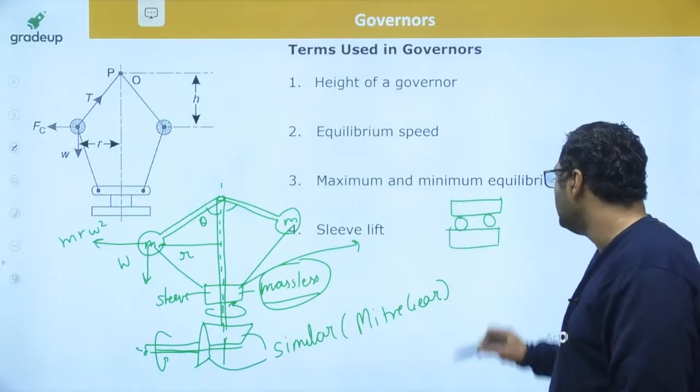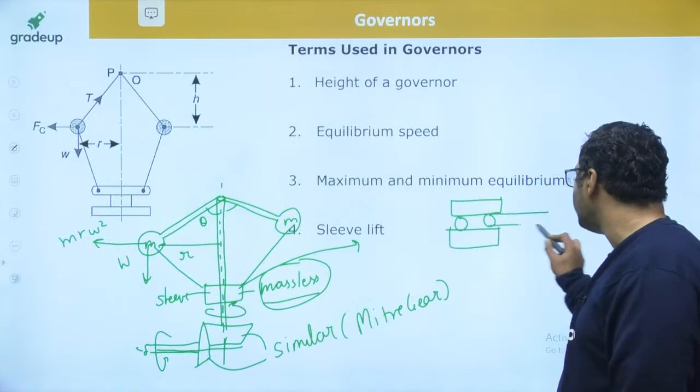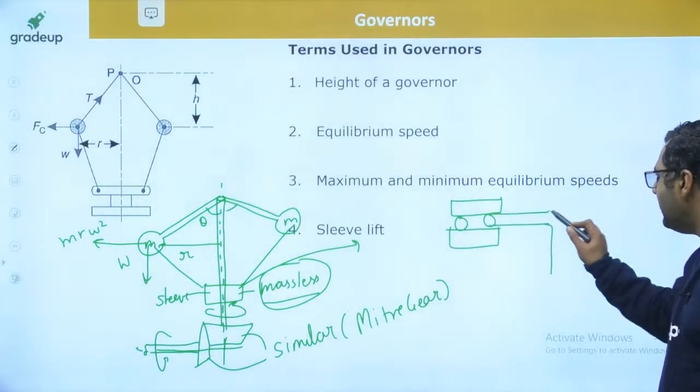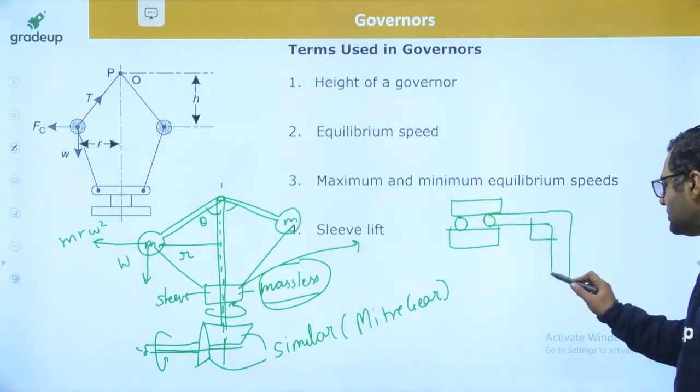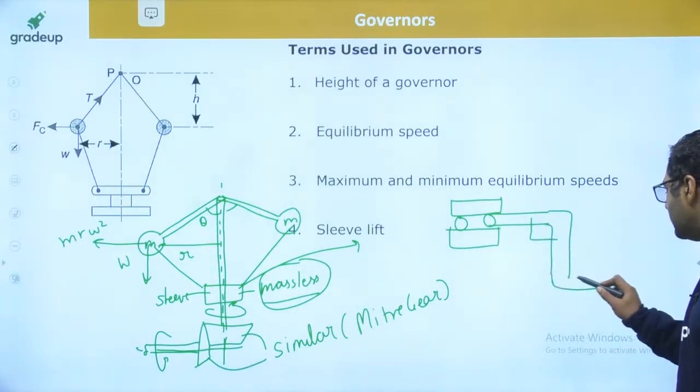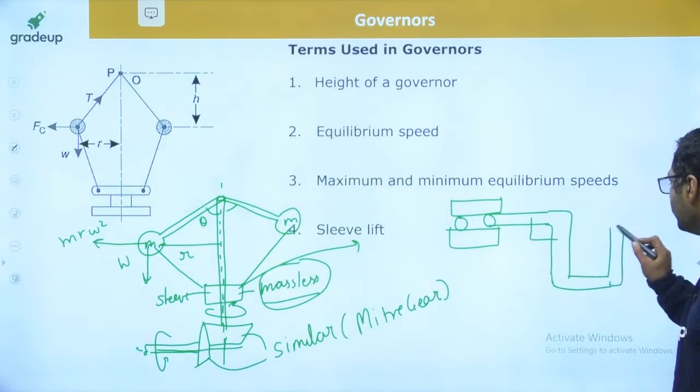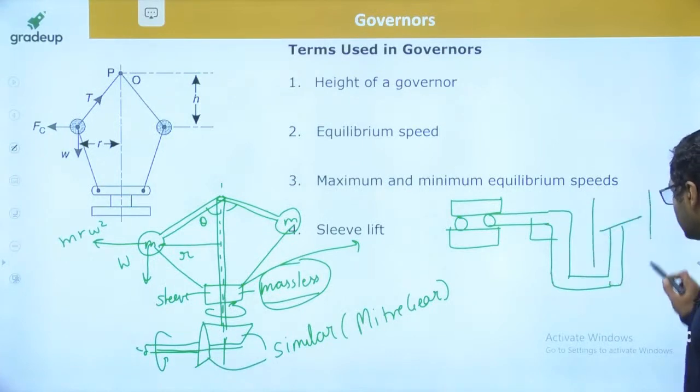This was the sleeve, and with this roller there is some bell crank lever attached. Bell crank lever is a lever which has this kind of structure. And this was further attached to the valve, and that valve was present in the cylinder.